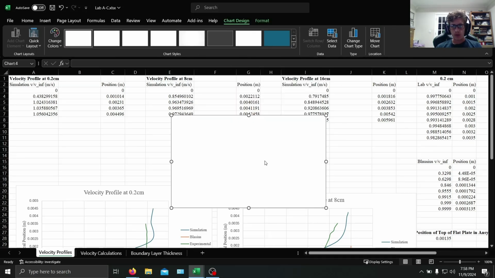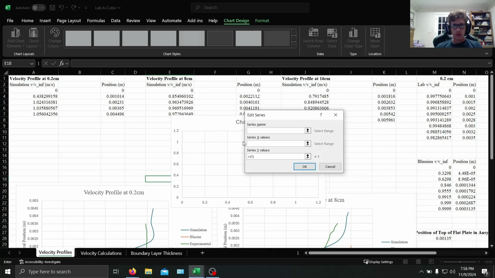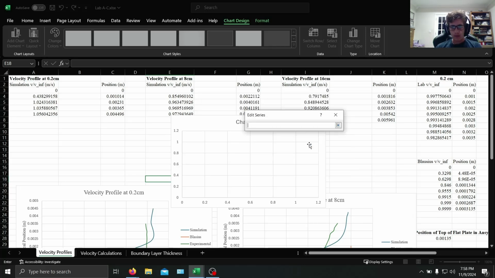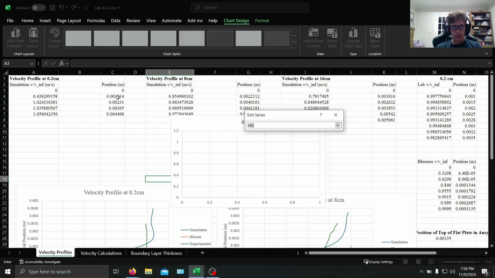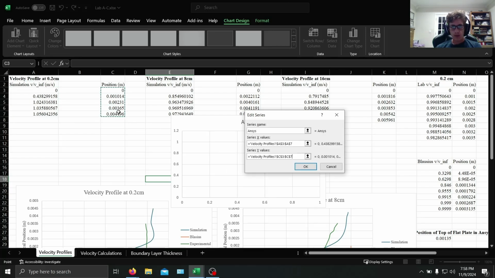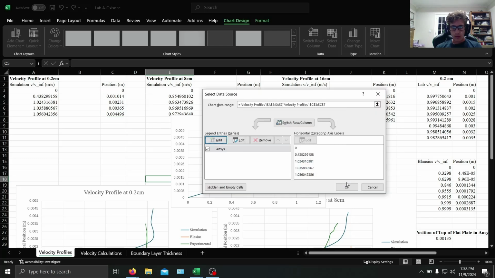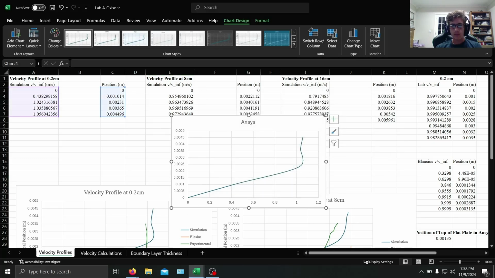Right click, select data, new series, we can do ANSYS. For the X data, we are going to be plotting the velocity over the free stream velocity here. So just select that. And then for Y, the position. And as you see, boom, here we go. So that's our plot.